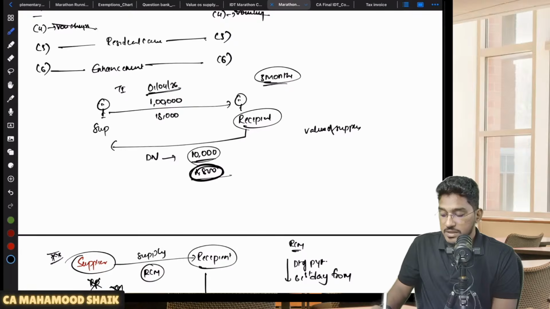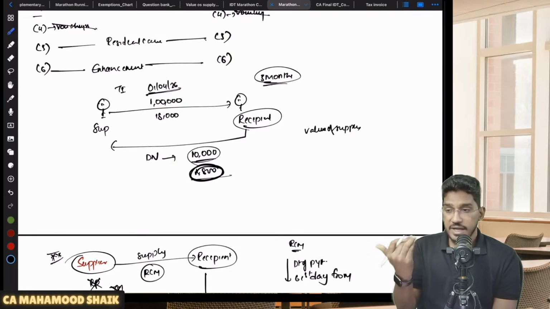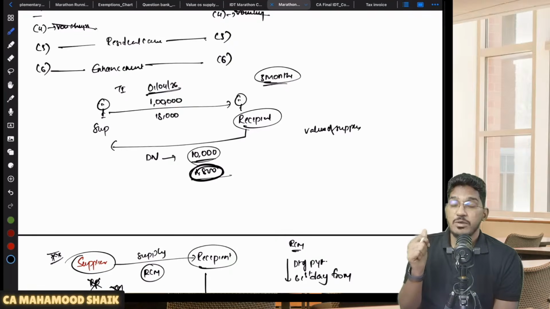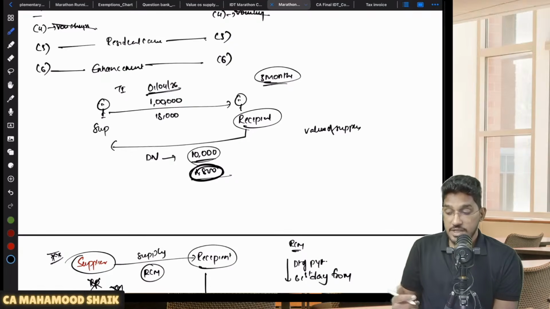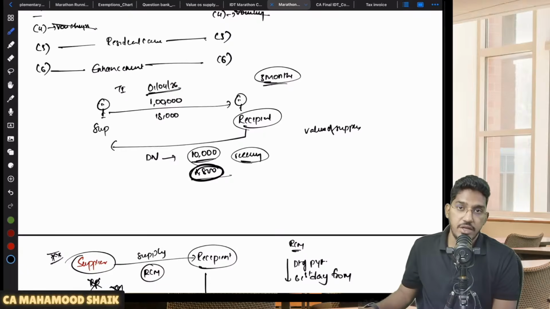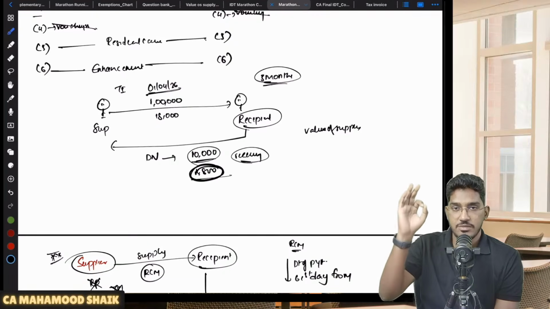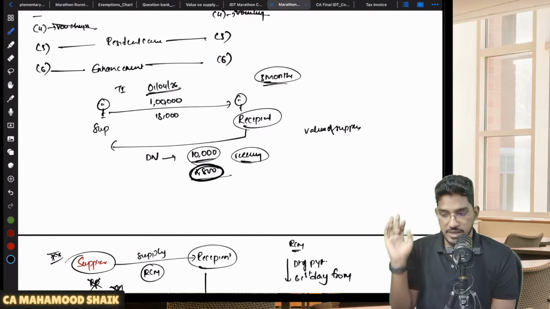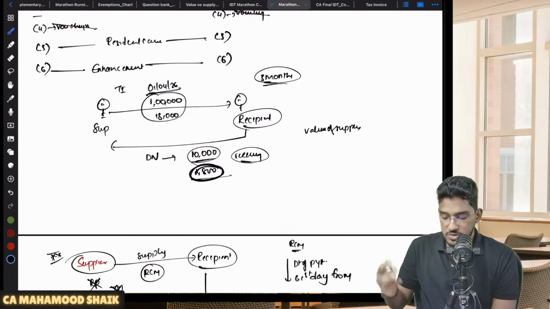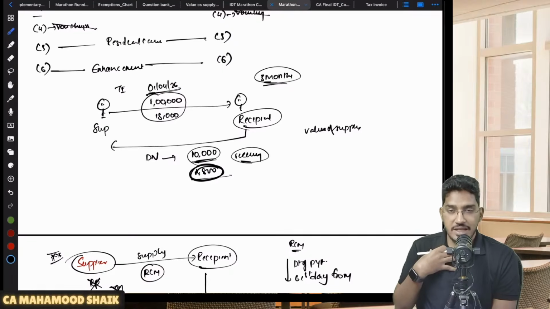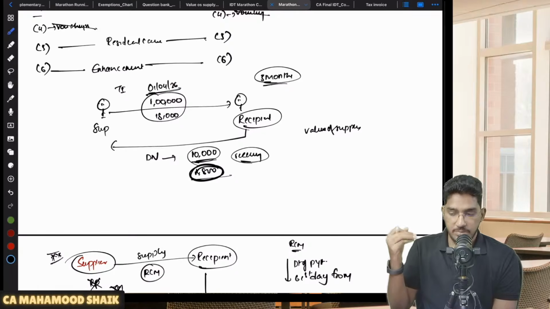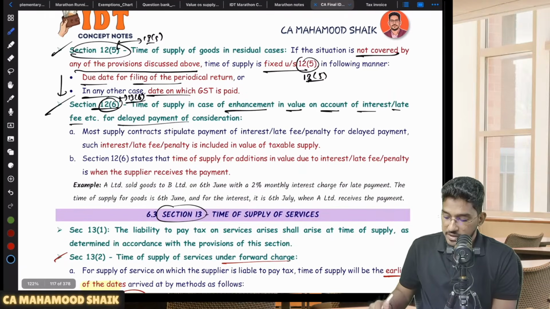Sir, when you are required to pay this GST on interest, you are getting enhancement in value. What is the time of supply? When will you become liable to pay the amount of GST? Whenever you are receiving it. So whenever you are receiving that enhancement of value, either in the form of interest, late fee, penalty, whatever name you want to give it, that will become the time of supply. Not the original supply date. Whenever you are actually receiving that enhancement in value, that will become the time of supply. So that's what they try to clarify here.